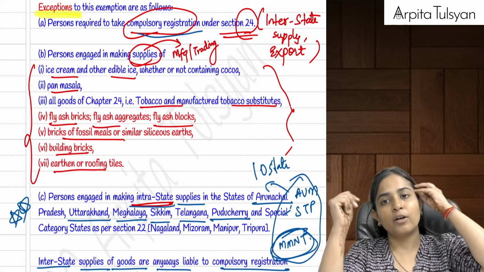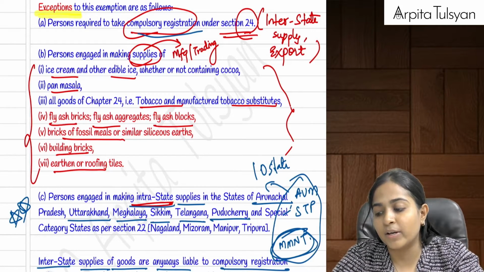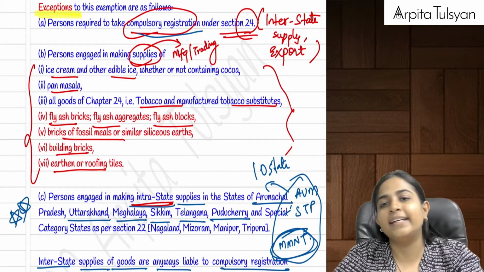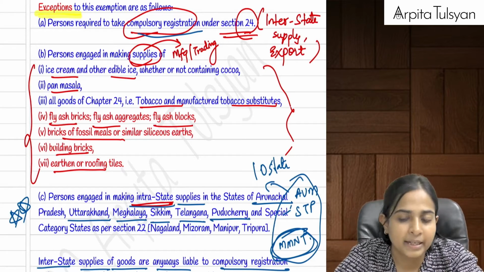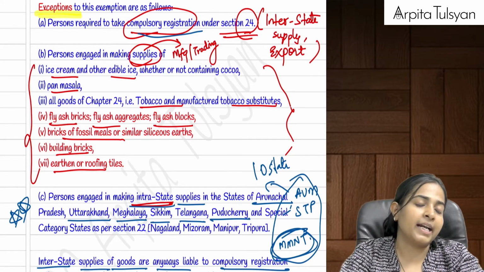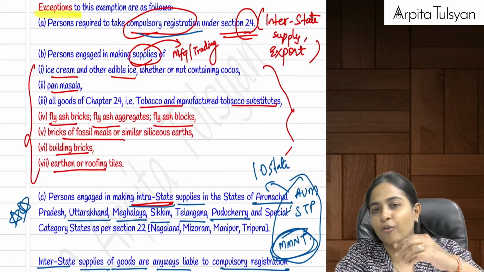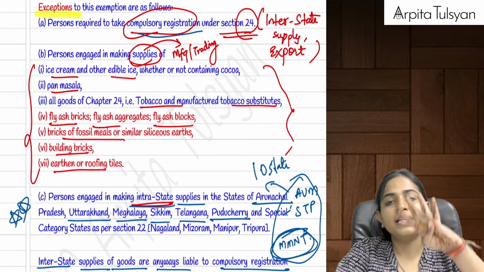Now this we are talking about the intrastate supply done in these 10 states. Why did you consider only intrastate supply? Because interstate supply anyway comes under compulsory registration, and for them the threshold limit is not applicable. And the 4th exception was if any person had got himself voluntarily registered, then the 40 lakh limit is not applicable to that particular person. So these were the 4 exceptions.